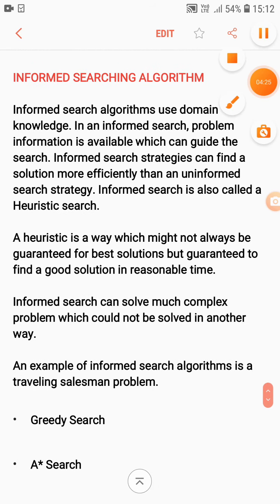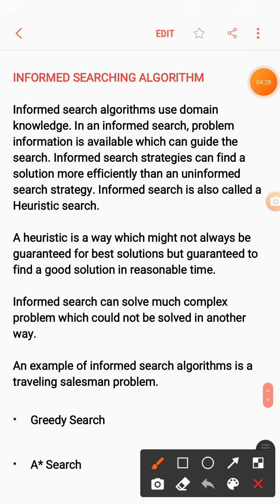Next one is the informed search algorithm. It uses domain knowledge. It means it has some information: in informed search, problem information is available which can guide the search. So informed search strategies can find a solution more efficiently than uninformed search strategies. It is known as heuristic search. We have some information about the problem which will guide us in the searching. So it's more efficient than uninformed search, because in uninformed search we have to explore each and every node to identify our goal node.